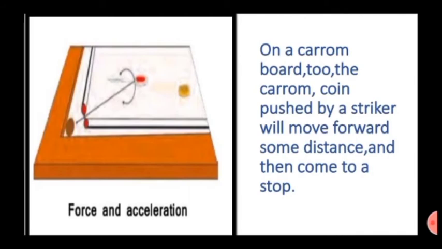What can we infer from this? We can infer that the velocity of the coin decreases due to the force of friction and the coin stops. If the friction between the carom board and the coin is reduced, the coin keeps moving for a longer time. It will mean that if no force of friction is acting on a moving body, it will keep on moving with a constant velocity. The scientist Sir Isaac Newton was the first to study force and the resulting acceleration.